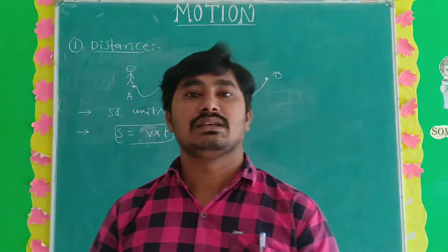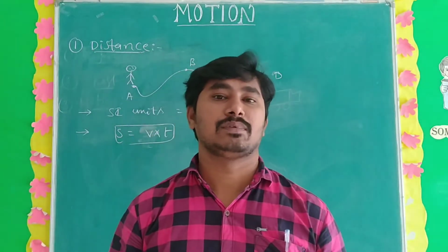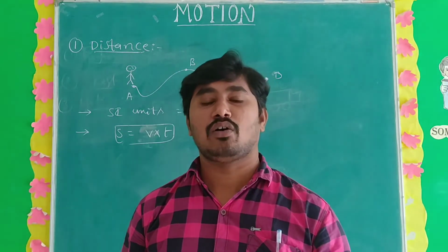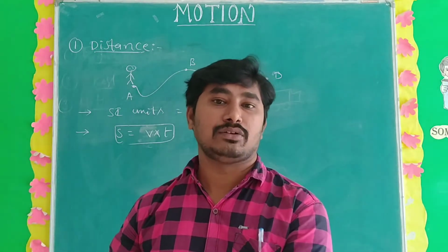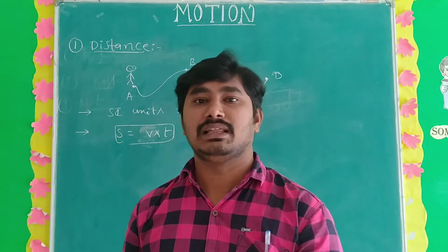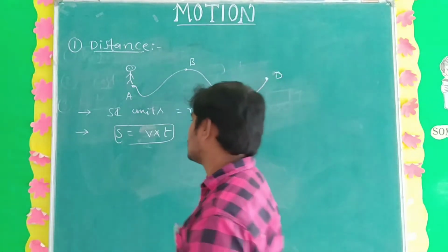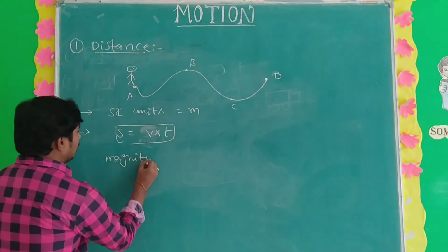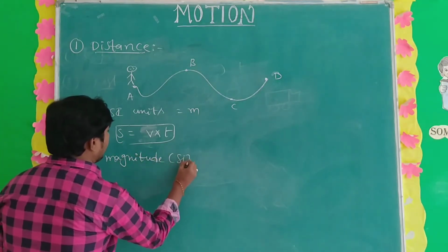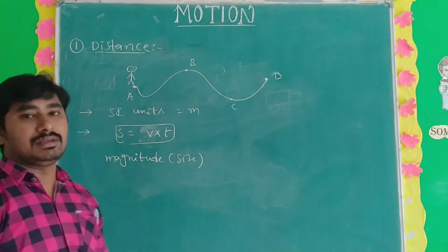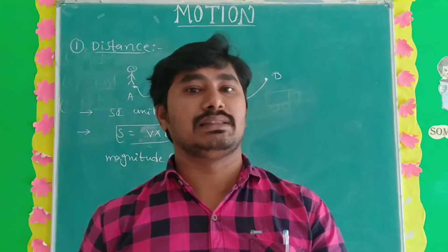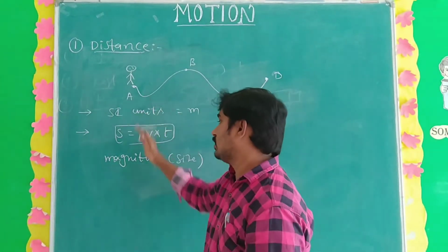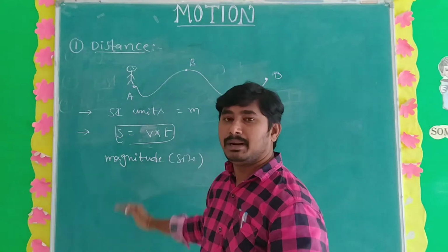And distance is a scalar quantity. So what is the difference between scalar and vector quantity? A scalar quantity has only magnitude, but no direction. That is the distance. Magnitude means size or value. Speed and distance have only magnitude, only a number, but no direction.